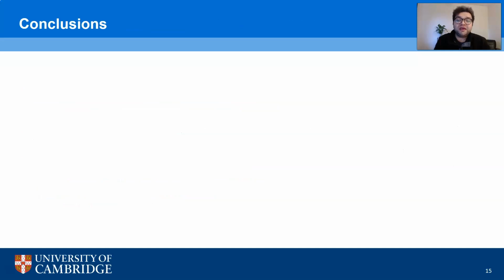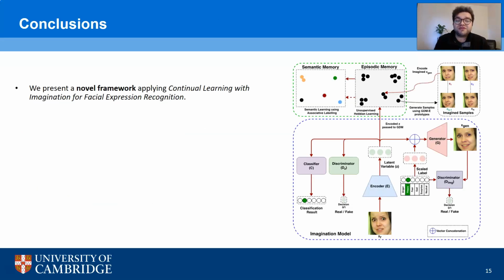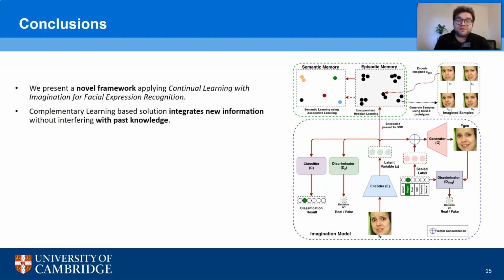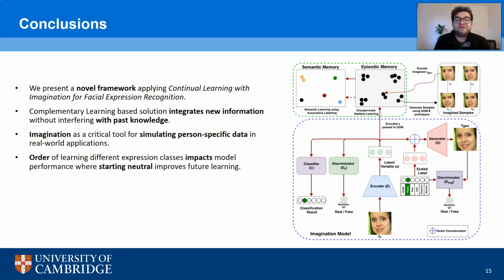Thus, to sum up, in this work we presented a novel continual learning framework that makes use of imagination to augment person-specific facial expression recognition. We implement a complementary learning system that integrates new information without forgetting the past. Imagination forms a critical tool to simulate additional user data in the absence of sensory stimulus. Further, we highlight how the class ordering impacts model performance and recommend starting with neutral to enable learning of distinct feature prototypes that improve model performance.